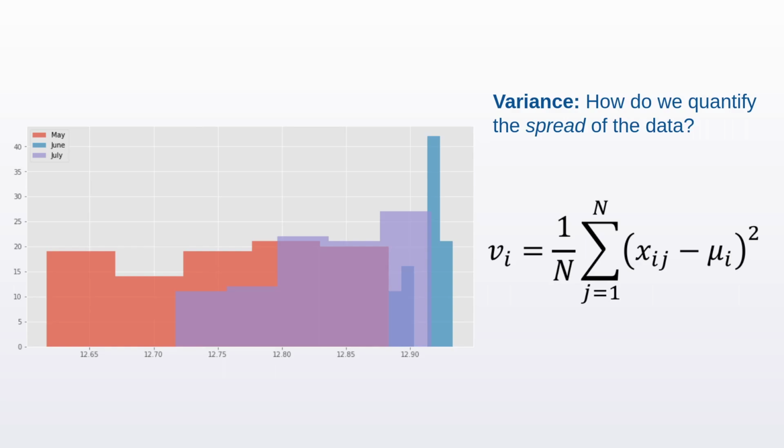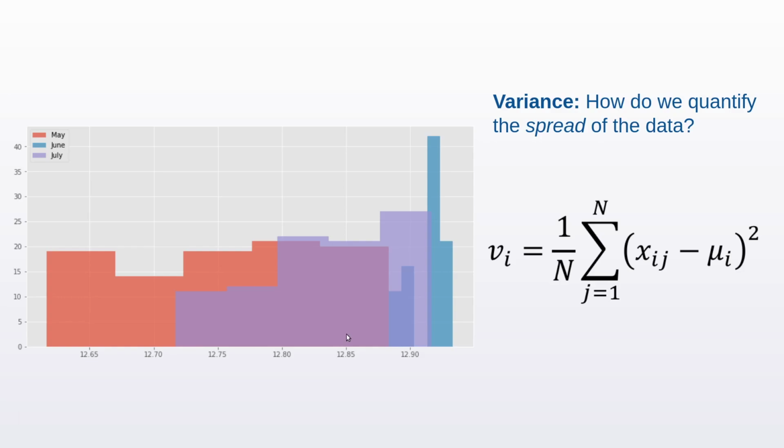Here's an example. We see here three different histograms denoted by these three colors. They represent the length of the day on Earth during the months of May, June, and July over the last 3 years. So we can see that the orange histogram, which corresponds to May, has its center around something like 12.75 hours, which means that the average length of day in May for the last 3 years was around 12 hours and 45 minutes. Similarly, if you look at July, it was around 12.85 hours, and in June it was around 13 hours. So the days were on average longer in June, which is surprising.